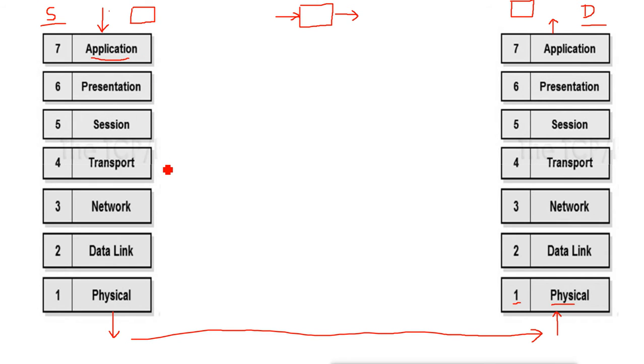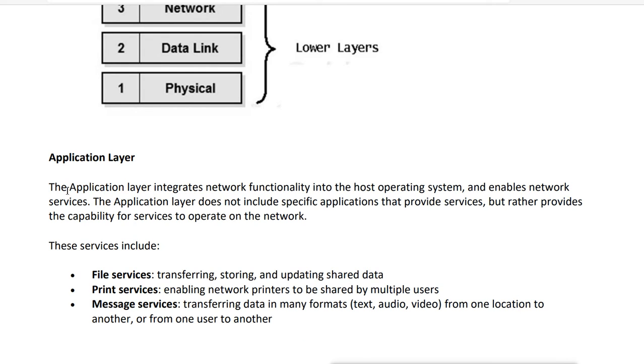So what do they do? First, the application layer. When the data is going out of your system, the first layer it meets is the application layer. Now what does the application layer do first? The application layer's responsibility is to integrate the network functionality into the host operating system and enable the network services. Basically, it defines the applications for which the networking features are available. So it will make the operating system and applications aware of the networking things.